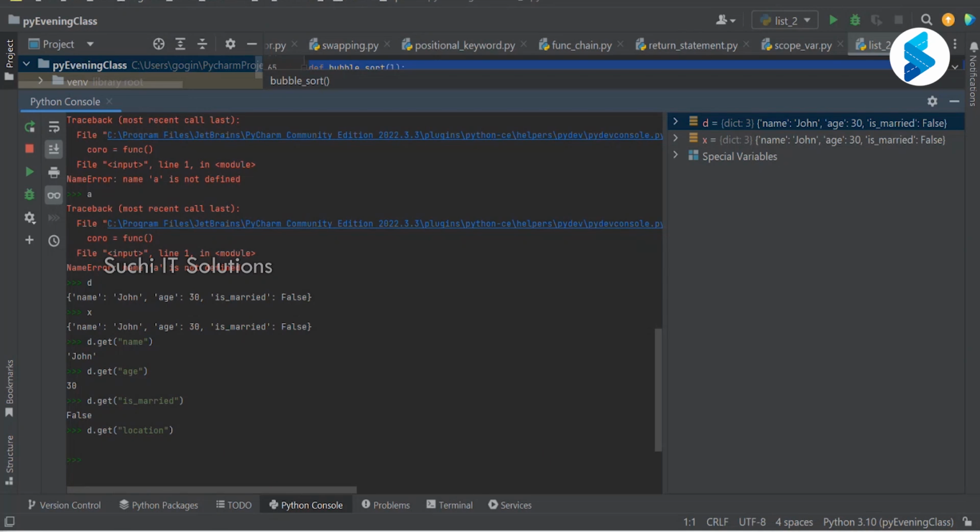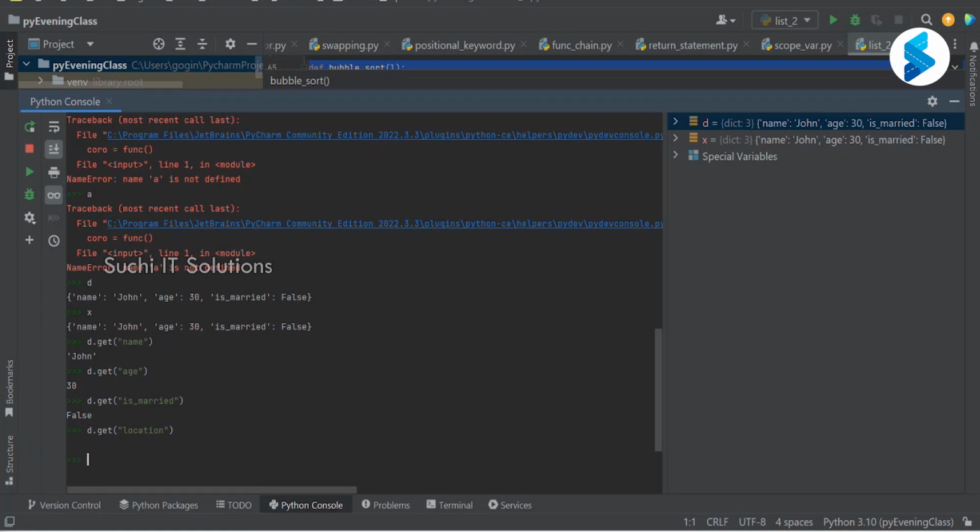Okay. How do I update my values and keys? Right. So first thing, if I want to update a particular value, what should I know first? Keys, sir. Right. Without the key, you cannot get the value. So if you want to update the value, you should know the key.